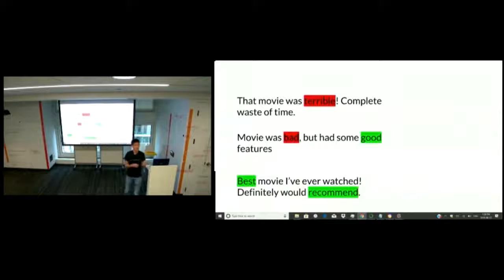So the first movie review: that movie was terrible, complete waste of time. My AI might see that it has one bad keyword and no good keywords. As a result, it might give it a 1-star rating. The same logic would apply to the remaining sentences, where in the second review, 1 good and 1 bad keyword are both detected, so a 2-star rating. And so on and so forth for the third sentence.